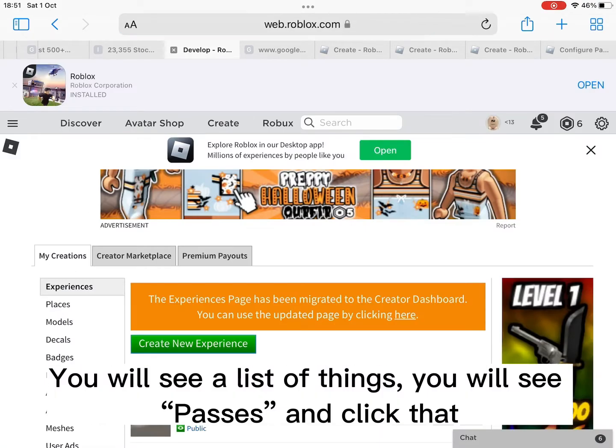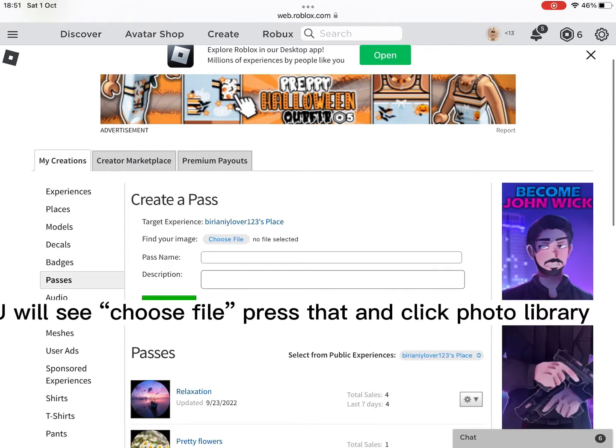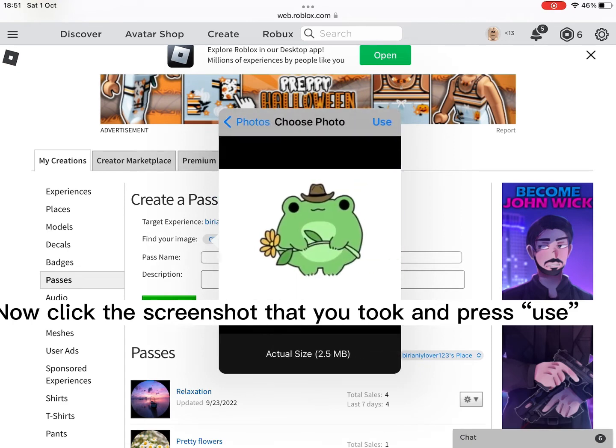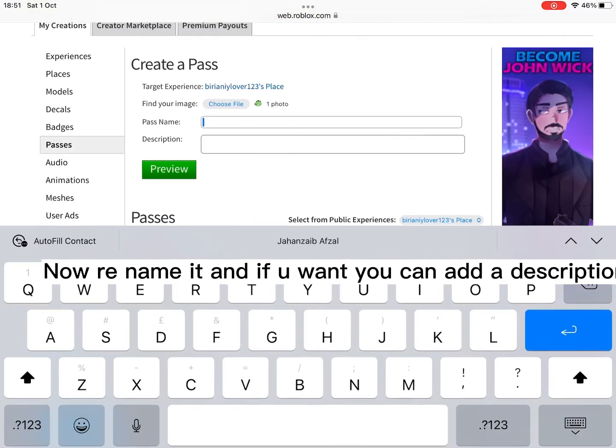You will see a list of things. You will see passes and click that. You will see choose file, press that and click photo library. Now click the screenshot that you took and press use. Now rename it, and if you want you can add a description.